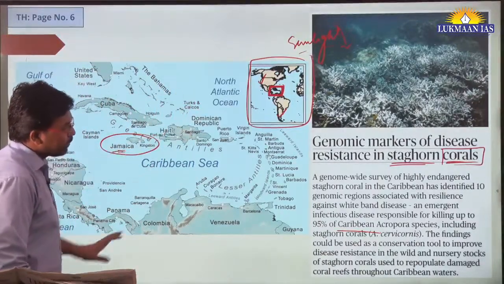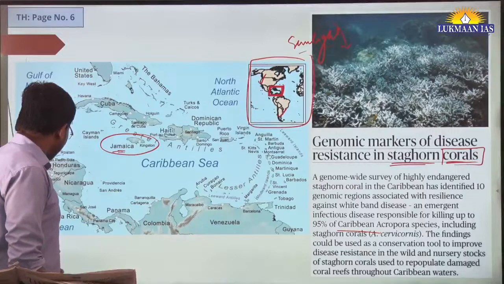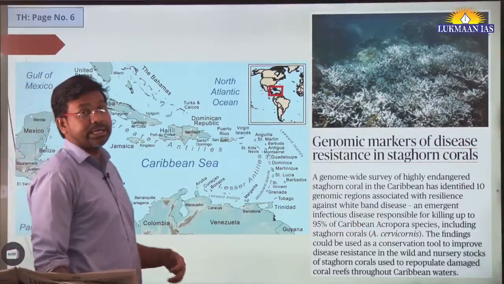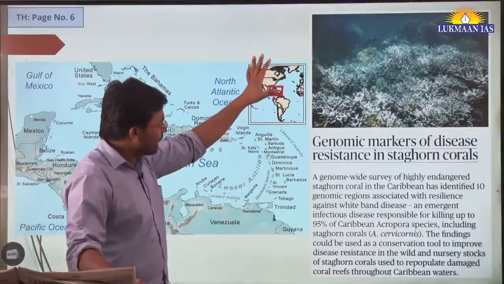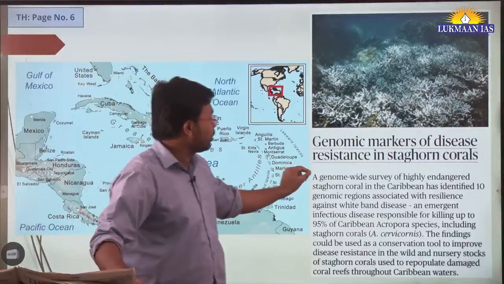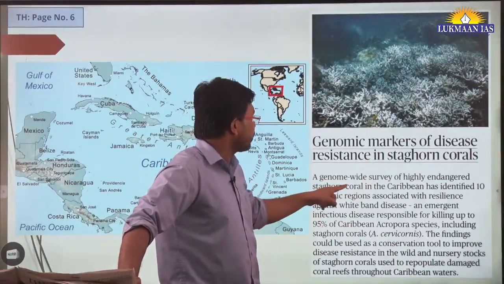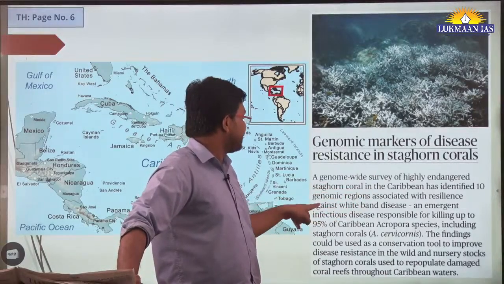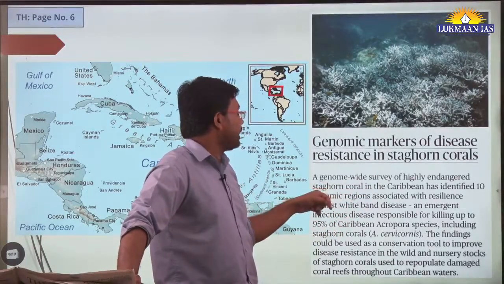In this article they have talked about something that has been found in these corals. Coral reefs are very important. These corals are known as Staghorn corals. A genome-wide survey of highly endangered Staghorn coral in the Caribbean has identified 10 regions associated with resilience against white band disease.